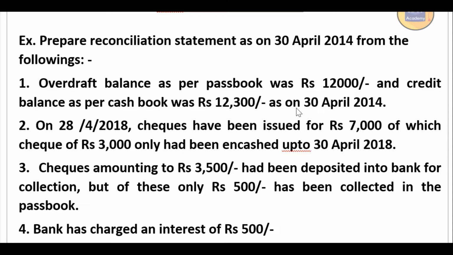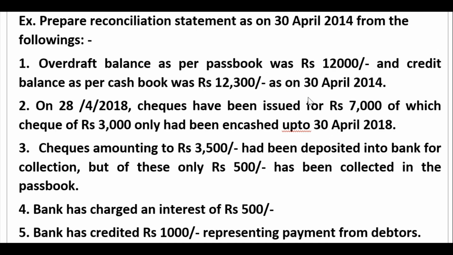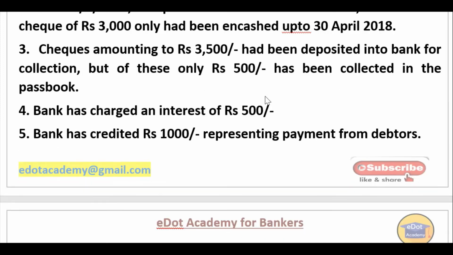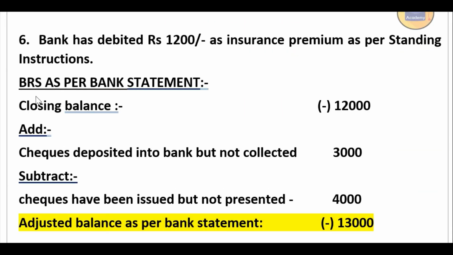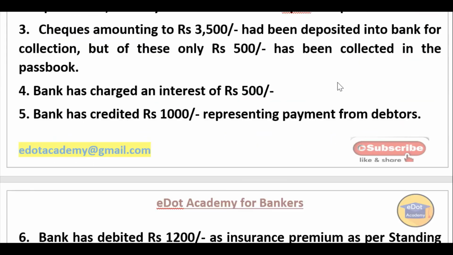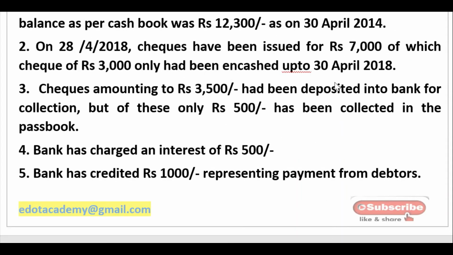So first we'll prepare two types of statement. First we prepare as per the bank balance, that is, as per the passbook. Because 12,000 rupees is a negative balance, I'll just show you. I have made here the BRS as per bank statement, where the closing balance is minus 12,000 rupees. Okay, now we'll see the next.